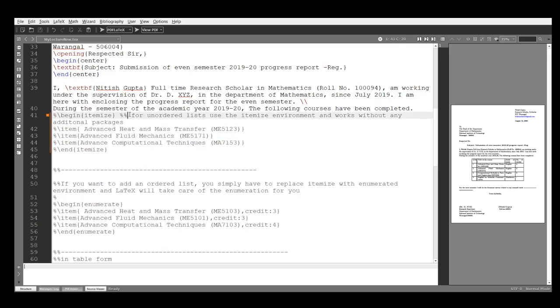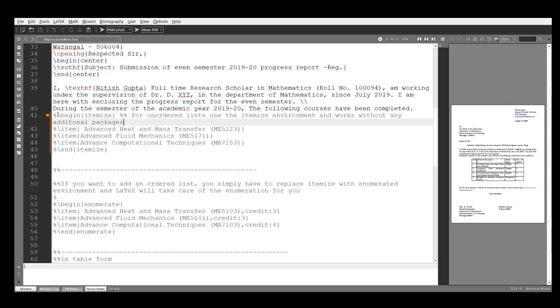So here I mentioned that for an unordered list of items, use the itemize environment, which works without any additional package. If you use this begin itemize command, then these items or list will come in unordered way.